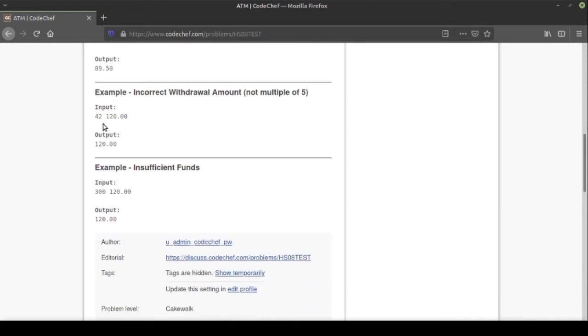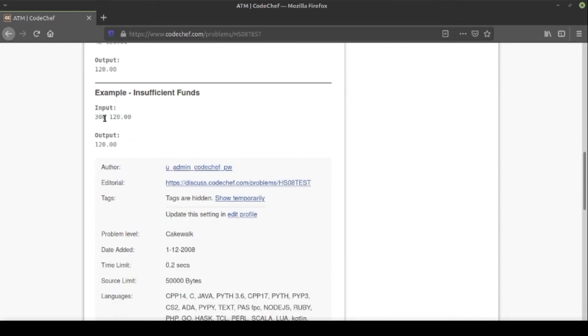In the second case, X is 42, meaning Pooja wants to withdraw $42, and the initial account balance is $120. Here the first condition doesn't hold, as X, which is 42 in this case, is not a multiple of 5. So the first condition is not satisfied and we have to print the account balance only. So we got 120. In the third case, X is $300 and Y is $120. Here X is a multiple of 5, so the first condition is satisfied. The second condition is 300 plus 0.5, meaning the total with bank charges should be less than 120.